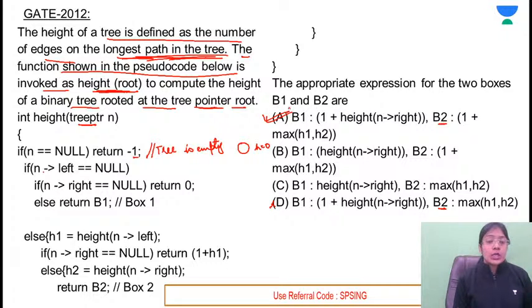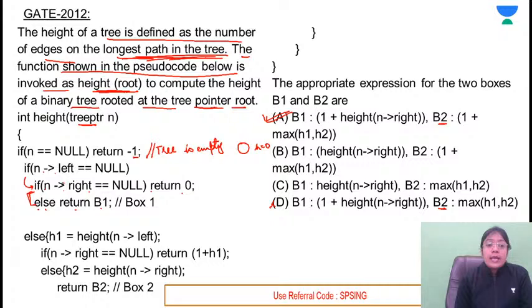Correct answer is option A. Undoubtedly, A is the correct answer. If n is equal to null, फिर उसके बाद control will come here. If n of right is equal to null, then it will be returning 0. Else return B1. What is B1? This means that this else is corresponding to this if.